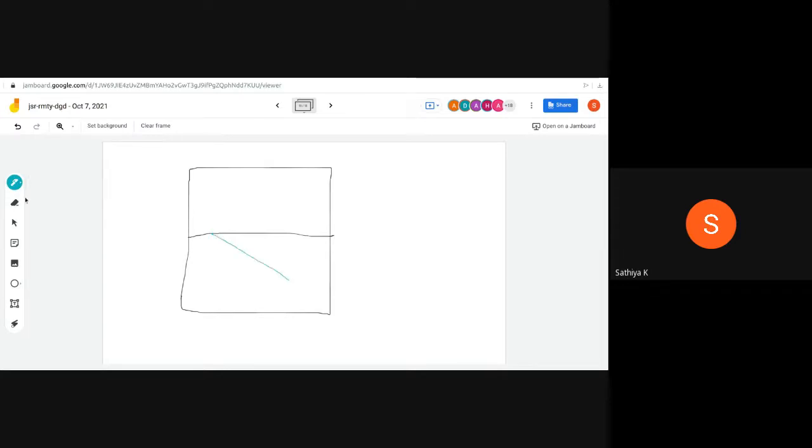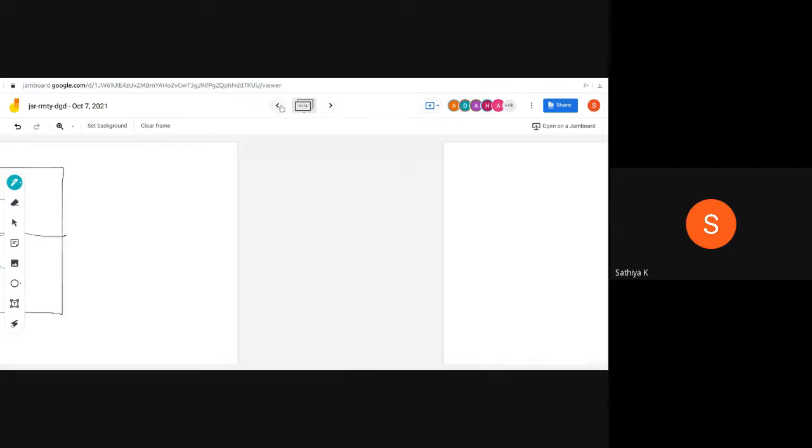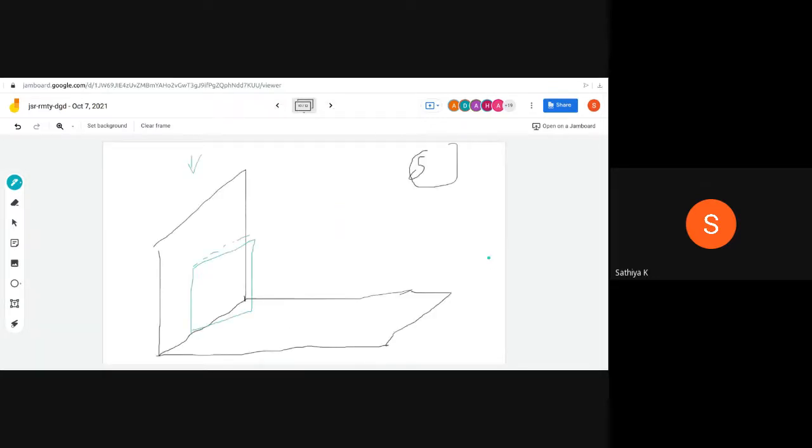When I see from the front, I can get the reduced area of the plane. Yes, if it is tilted, right? Anything tilted means what happens? You see from here, the original area may not be visible, it should not be visible. So that is the nature of the view.